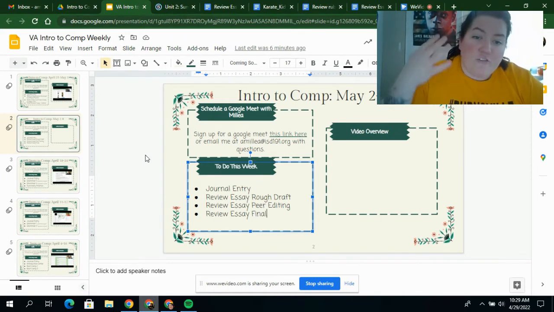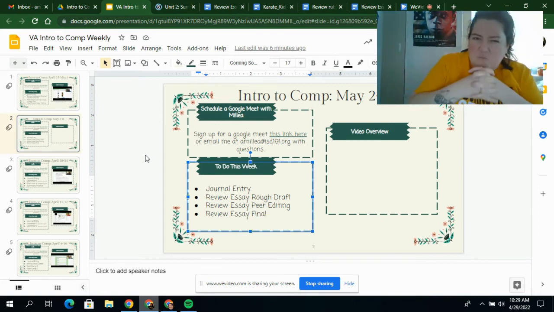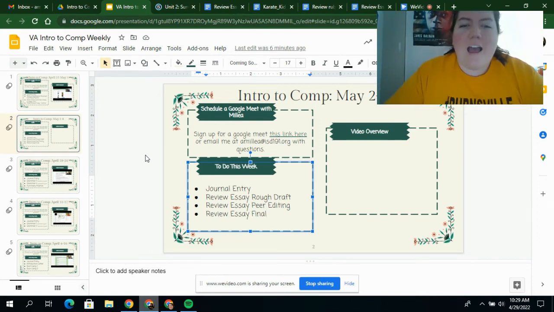Okay, so this week you've got 4 things to take care of. You've got your journal entry. That's what you have every week. I love reading your journals. It makes me feel like we have some sort of classroom connection, and I appreciate that.